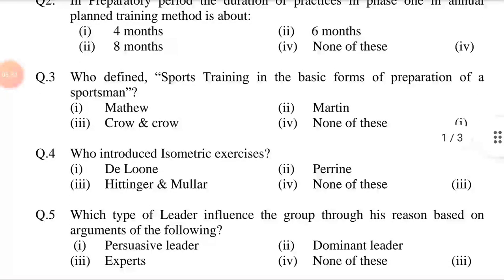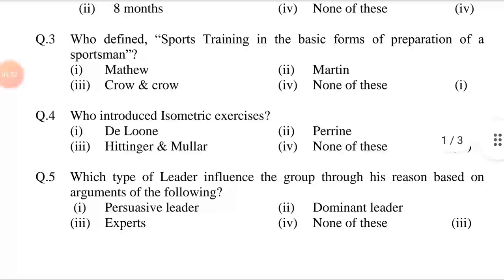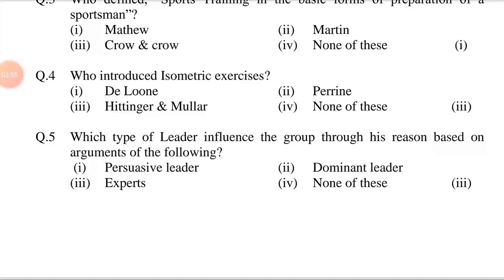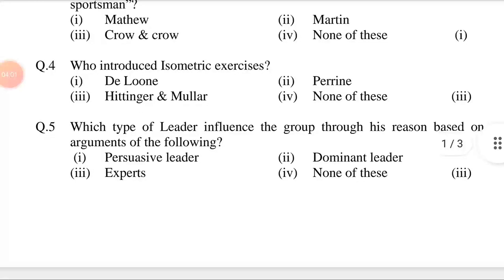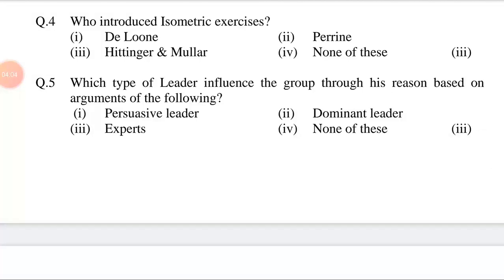Question number 3. Who defined sports training as the basic form of preparation of sportsmen? Option first, Matthew. Second, Martin. Third, Crow and Crow. Fourth, none of these. Answer is option first, Matthew. Question number 4. Who introduced isometric exercises? Option first, D. Loney. Option second, Perrin. Third, Hettinger and Muller. Fourth, none of these. Answer is option third, Hettinger and Muller.